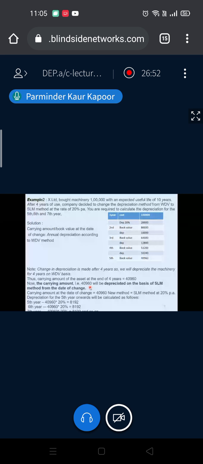If the rate is not given, then you have to follow the rule. But since in this question the rate is given, there is no need to calculate for the remaining life. So simply you can apply the SLM method at 20% per annum. 20% of 40,960. Since it is SLM, your depreciation will be uniform. So every year 8,192 depreciation will be charged in your books of account.